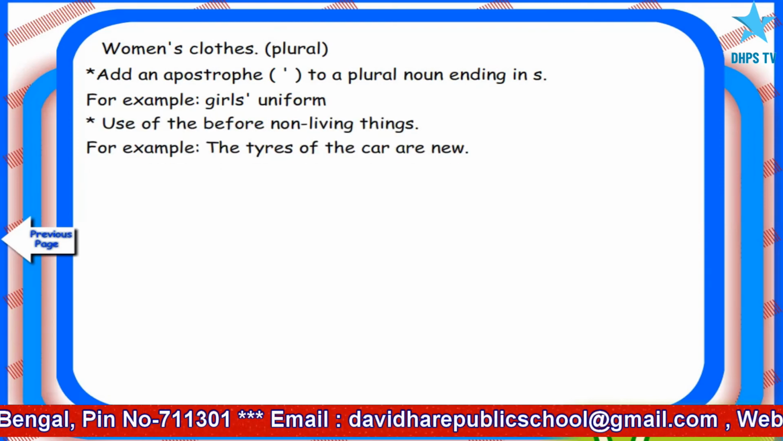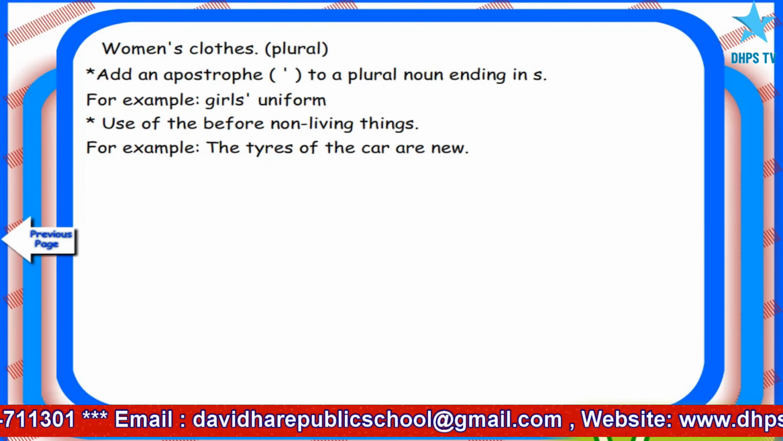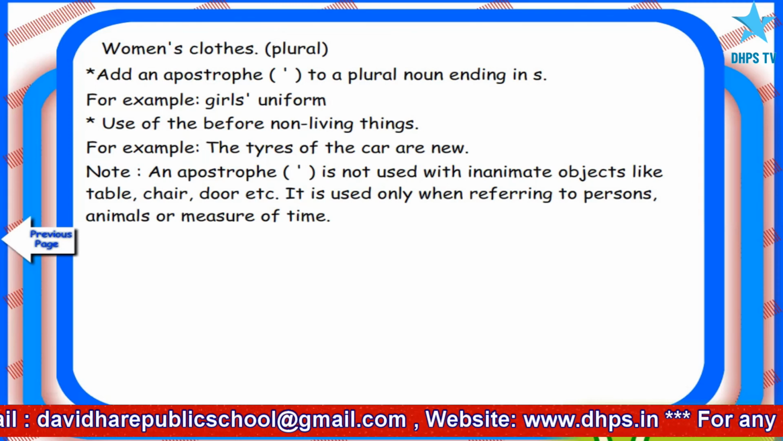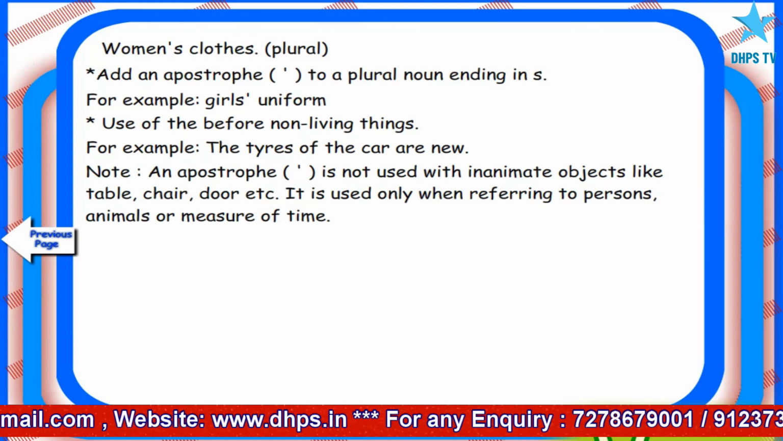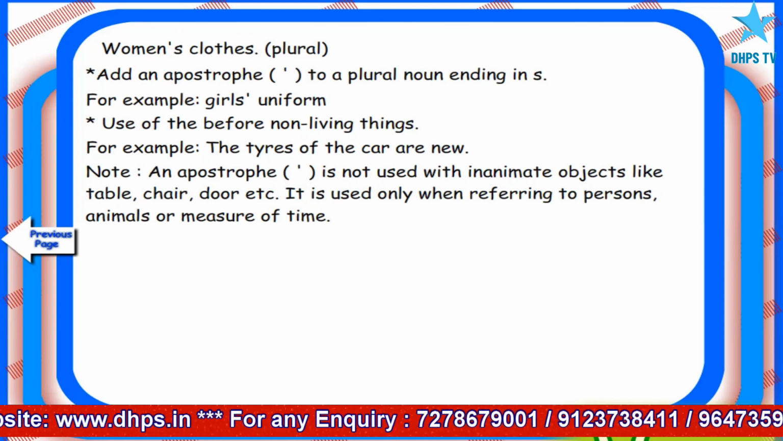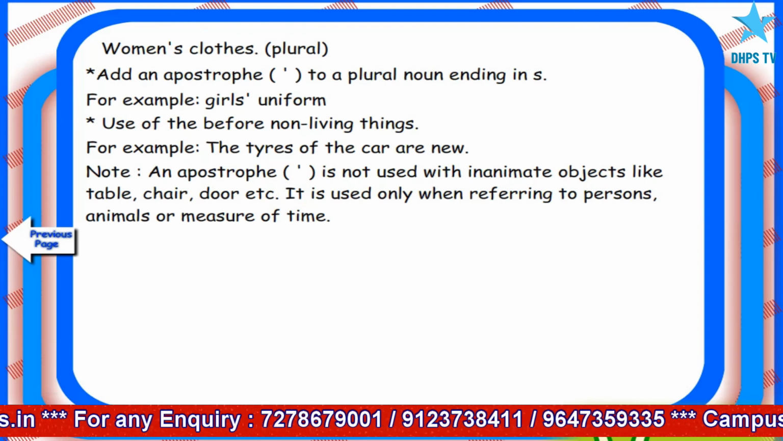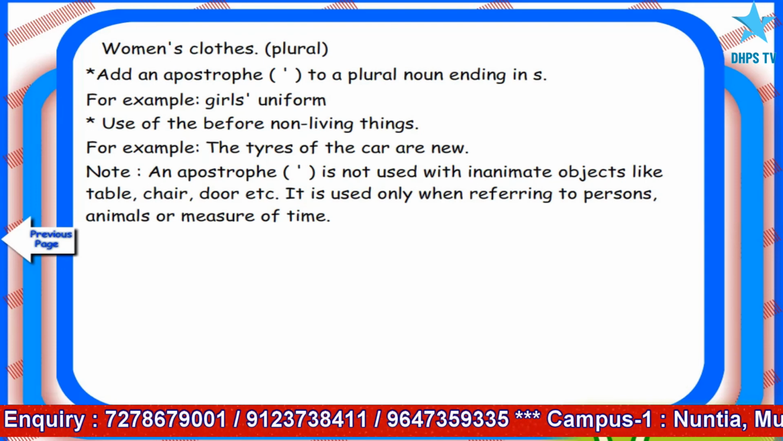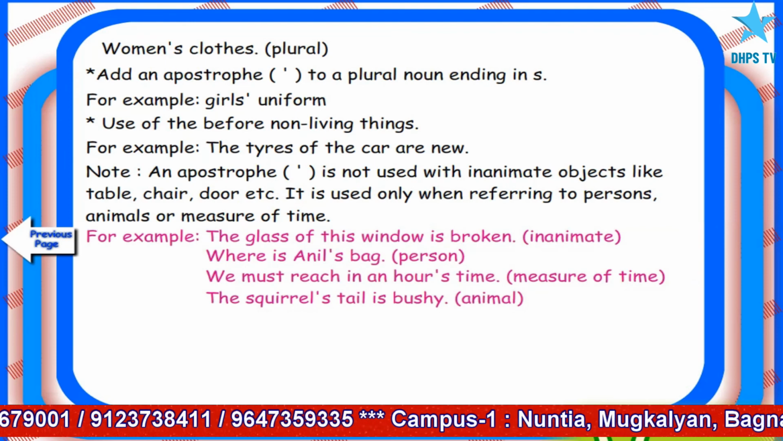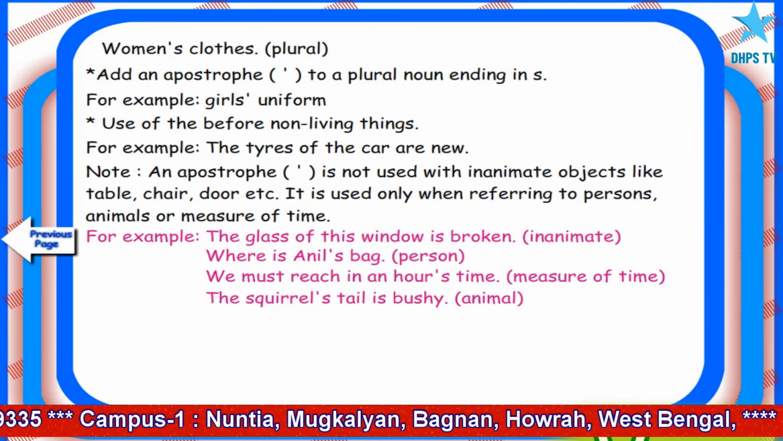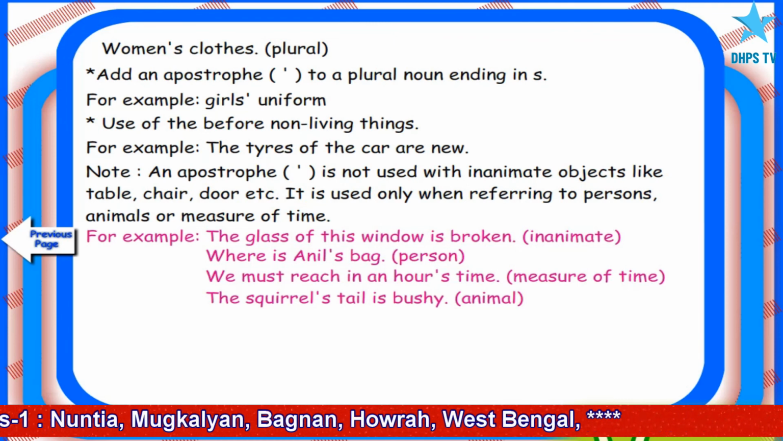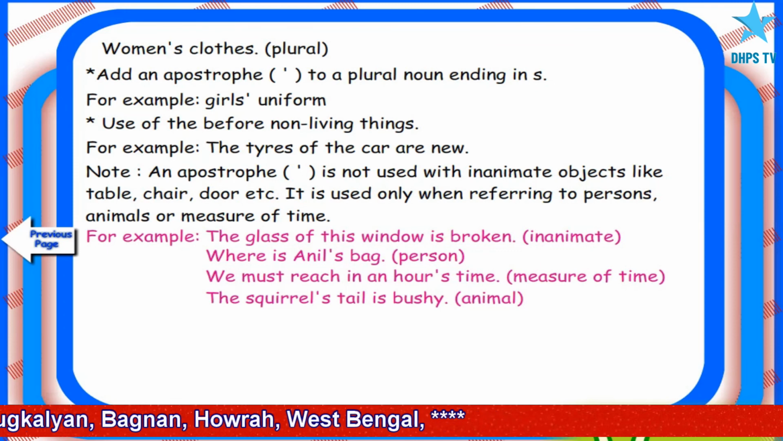For example, the tires of the car are new. Note: an apostrophe is not used with inanimate objects like table, chair, door, etc. It is used only when referring to persons, animals, or measures of time. For example, the glass of this window is broken. Inanimate. Where is Anil's bag? Person. We must reach in an hour's time. Measure of time. The squirrel's tail is bushy. Animal.